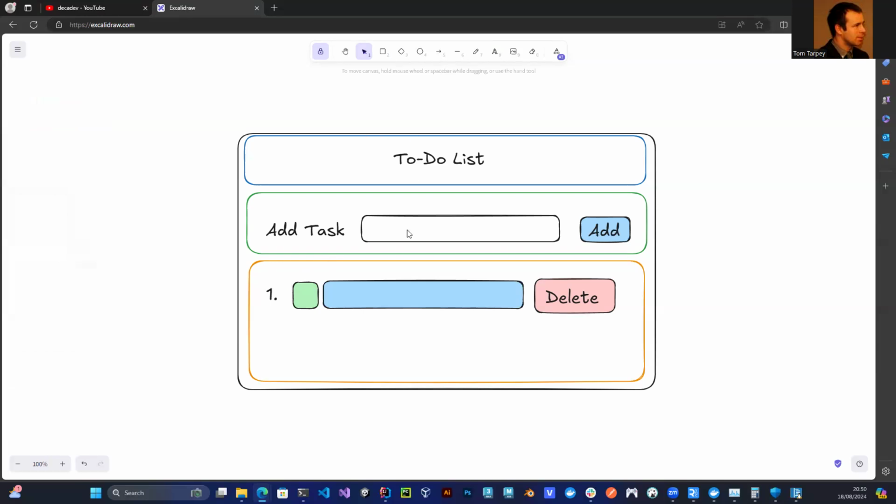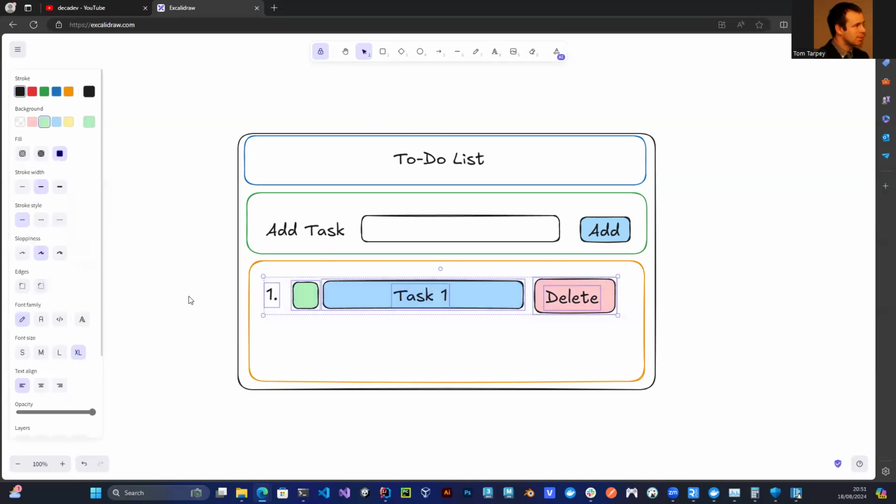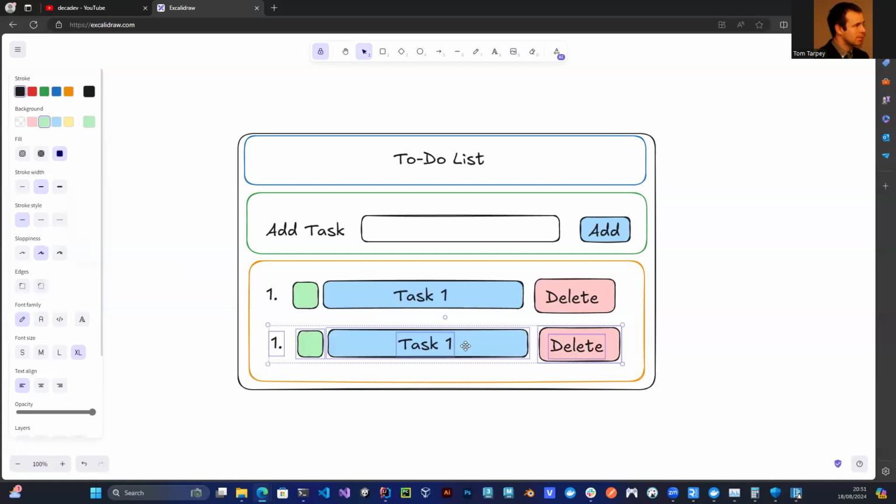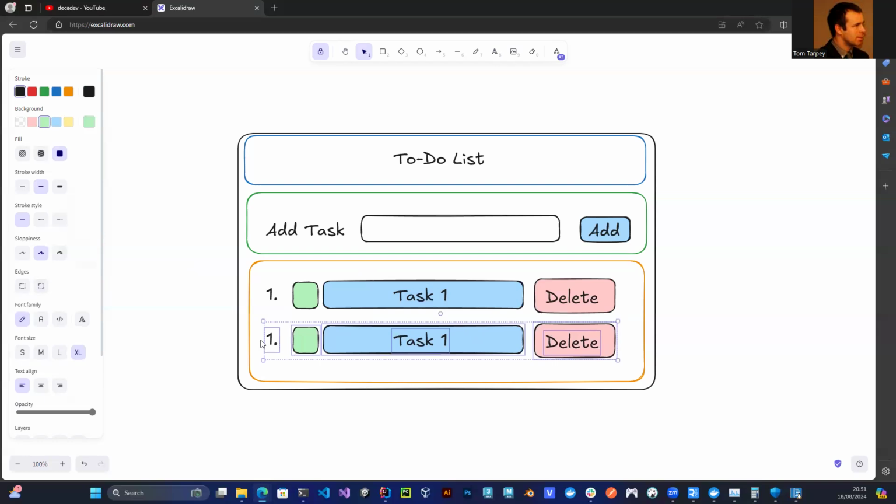So then we'll say, let's say this was task 1. Okay. Now let's say that we've got a bunch of these. So that's 2, 3, and so on and so forth. Just however many there are.